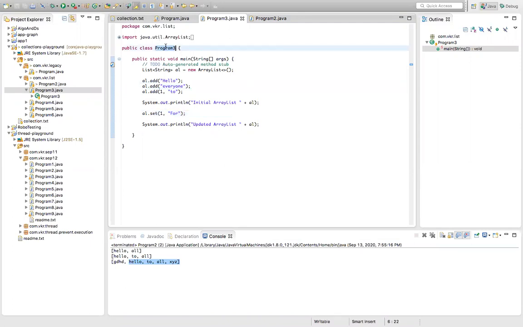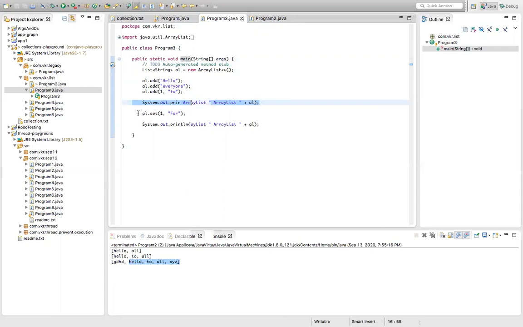Inside program T, I have the main method. I just created an object of the array list. Now I am adding the elements: hello, everyone, and at the first index I am adding 2. So we get 3 strings in the array list. When we print this, the initial array is hello 2 everyone.